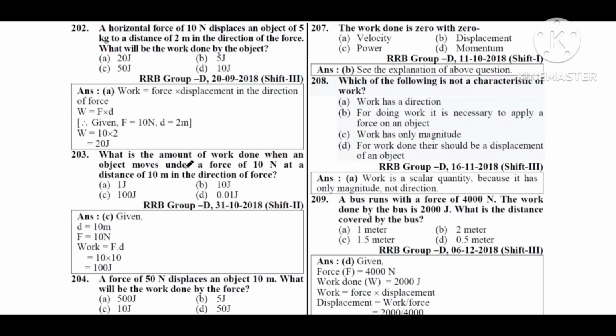Next question. What is the amount of work done when an object moves under a force of 10 Newton through a distance of 10 meter in the direction of force? Option A 1 joule, option B 10 joule, option C 100 joule, option D 0.01 joule. So the answer is 100 joule. So option C is the correct answer.